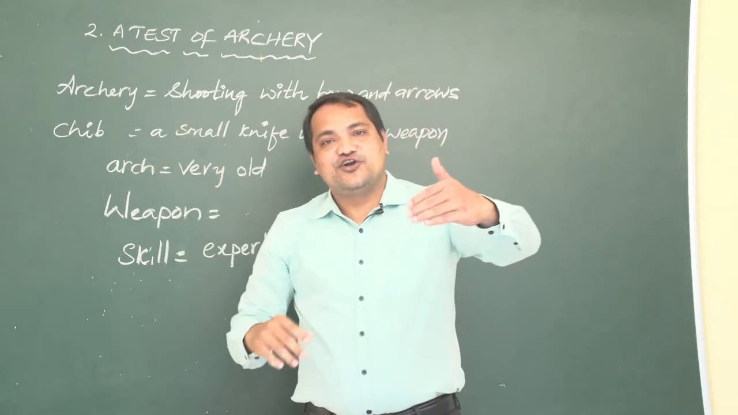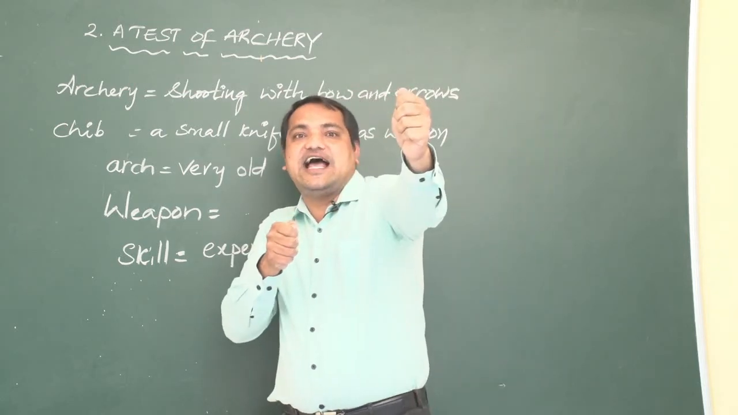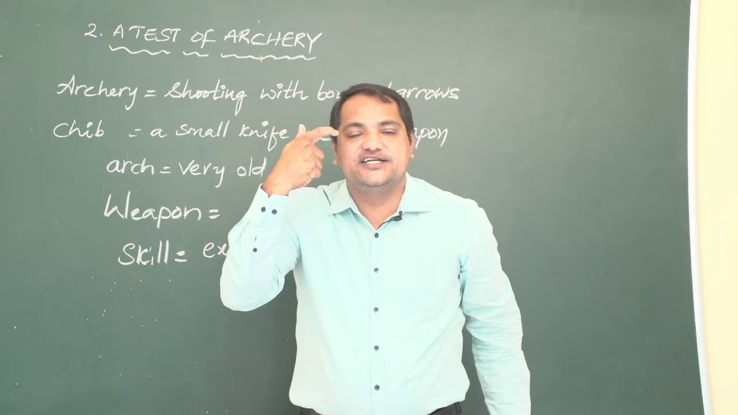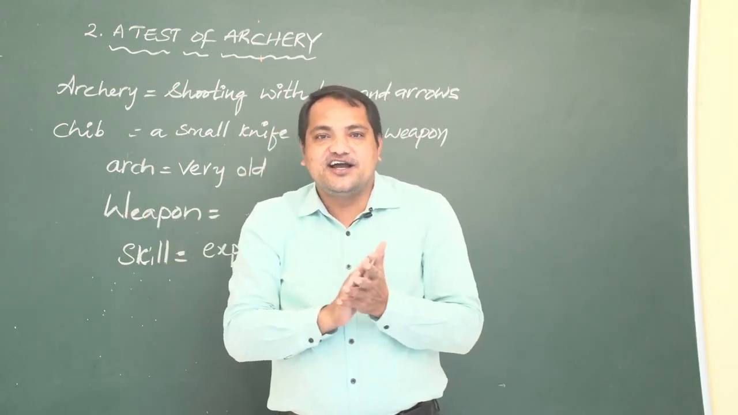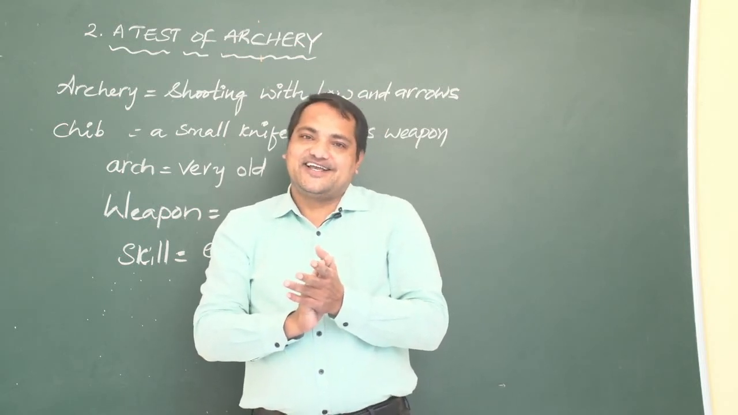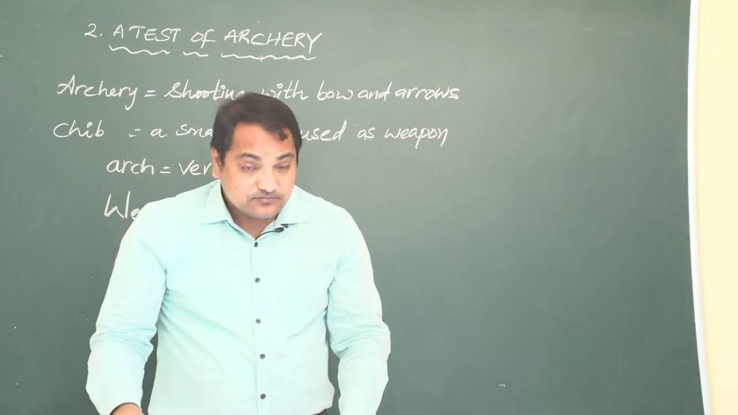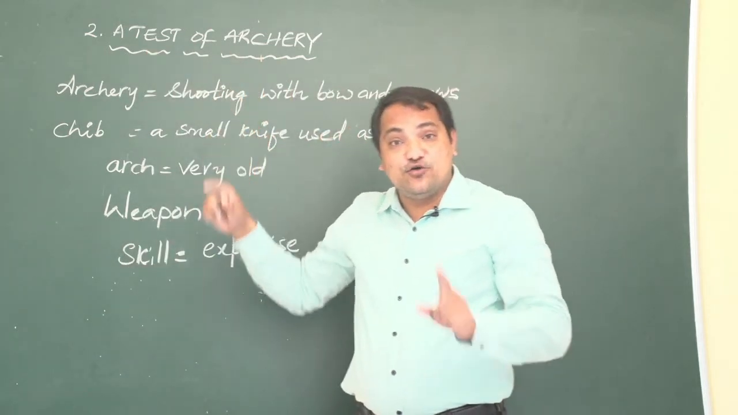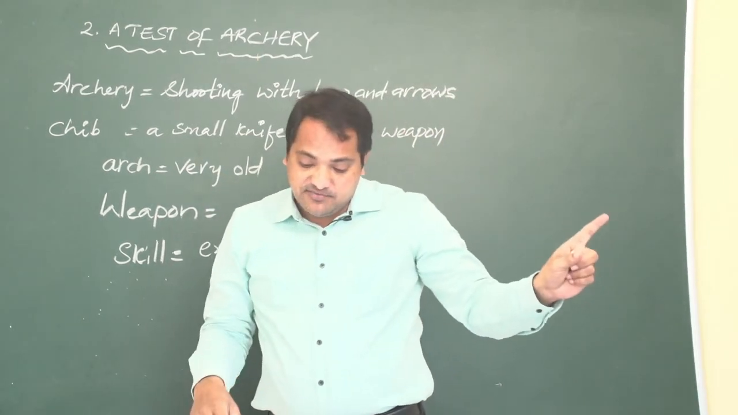Then Dronacharya said, shoot. Arjuna shot the arrow. The arrow went and struck into the right eye of the bird. And all the Pandava princes and Dronacharya clapped. Okay. So, who passed the test, sir? A test of archery, only Arjuna passed the test. Rest of all of them failed.